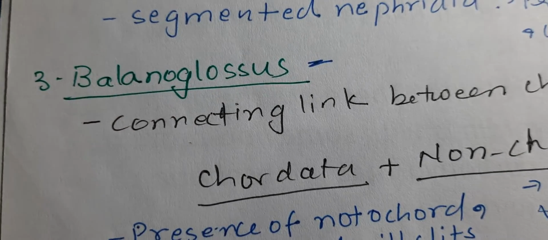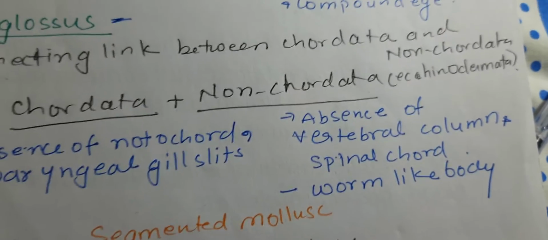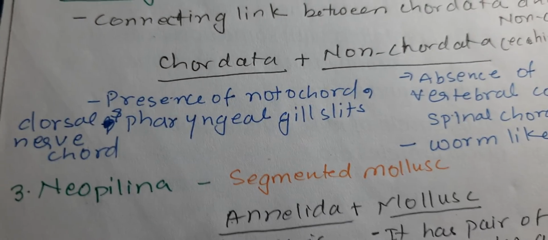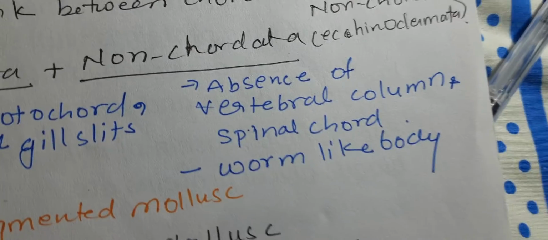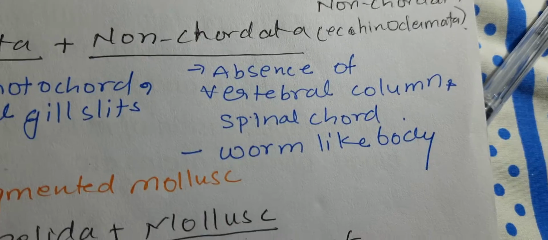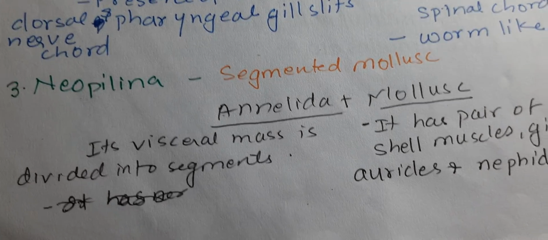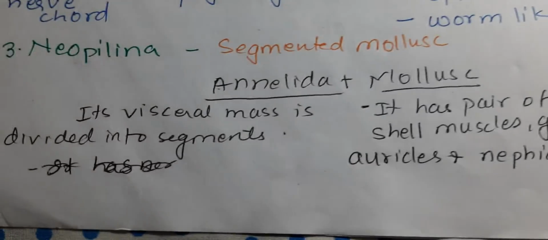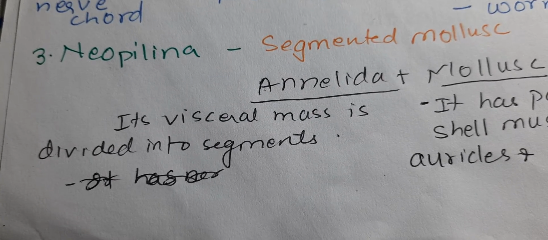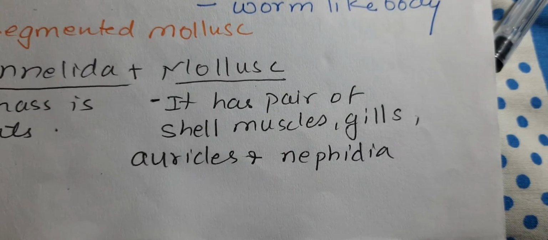Similarly, Balanoglossus is a connecting link between chordata and non-chordata. Like chordata, it has a notochord, dorsal pharyngeal gill slits and nerve cord. Like non-chordates, it has no vertebral column or spinal cord and has a worm-like body. Then Neopilina, you can see Neopilina, has a visceral mass divided into segments, and like mollusks it has a pair of shell muscles, gills, auricles and nephridia.